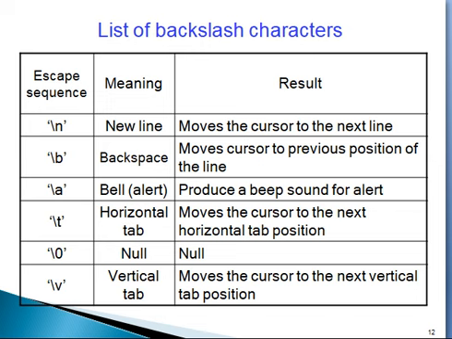Backslash n: the meaning is it is used to get a new line. It moves the cursor to the next line. If you use this backslash n in the printf function, it moves the cursor to the next line. Backslash b means backspace, which moves the cursor to the previous position of the line. Backslash a, alarm or bell, produces a beep sound for alert.